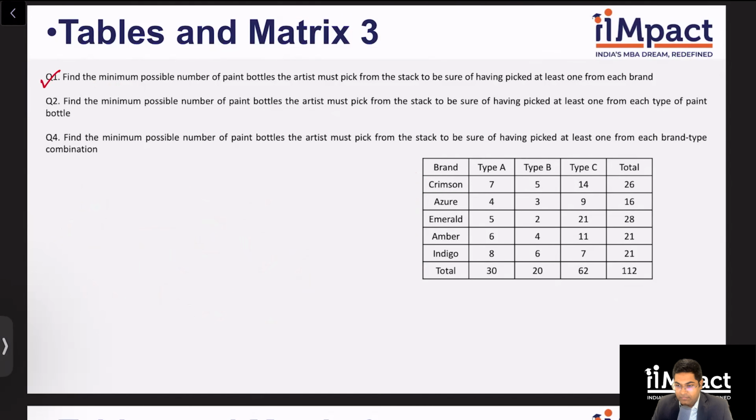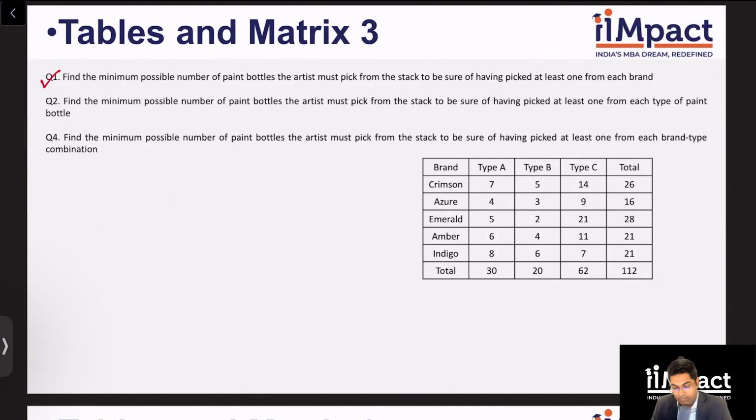Same logic. I will add the two maximums and one from the minimum one. Or of course, 112 minus 20 minus 1. Either way, my answer is 93. It's a very easily doable question. You don't even need a pen and paper for this once you've understood the concept.